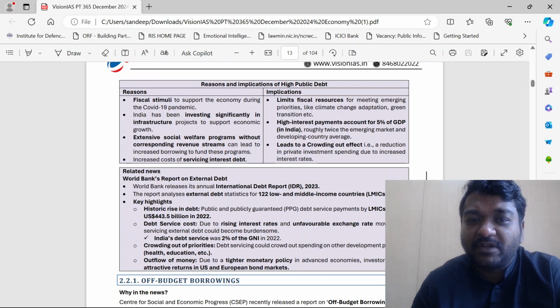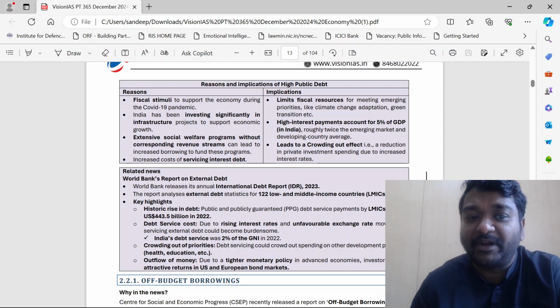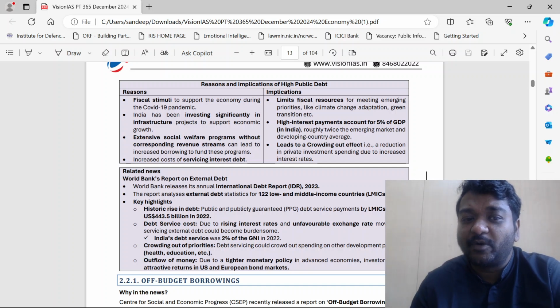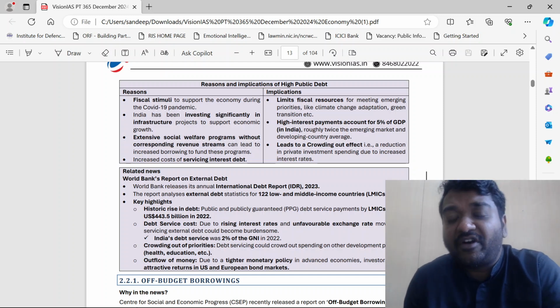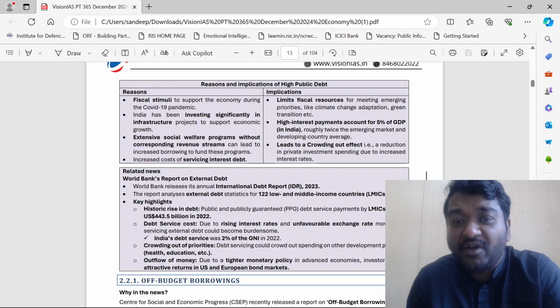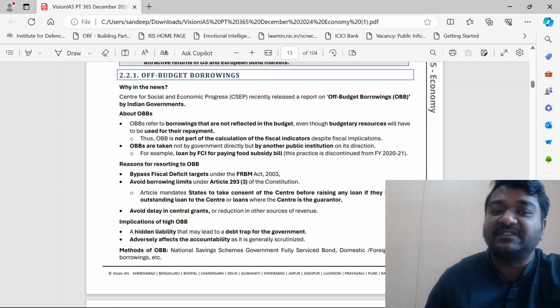Fiscal stimuli to support the economy during the COVID-19 pandemic. India has been investing significantly in infrastructure projects to support it. See, guys, when we invest in infrastructure, it is capital expenditure and it is absolutely permitted. Extensive social welfare programs without corresponding revenue streams can lead to increased borrowing to fund these programs. Whenever you try to give money to socio-economic reforms and all, definitely there will be some money being spent by the government. Especially after COVID, we had to do all these things, guys.